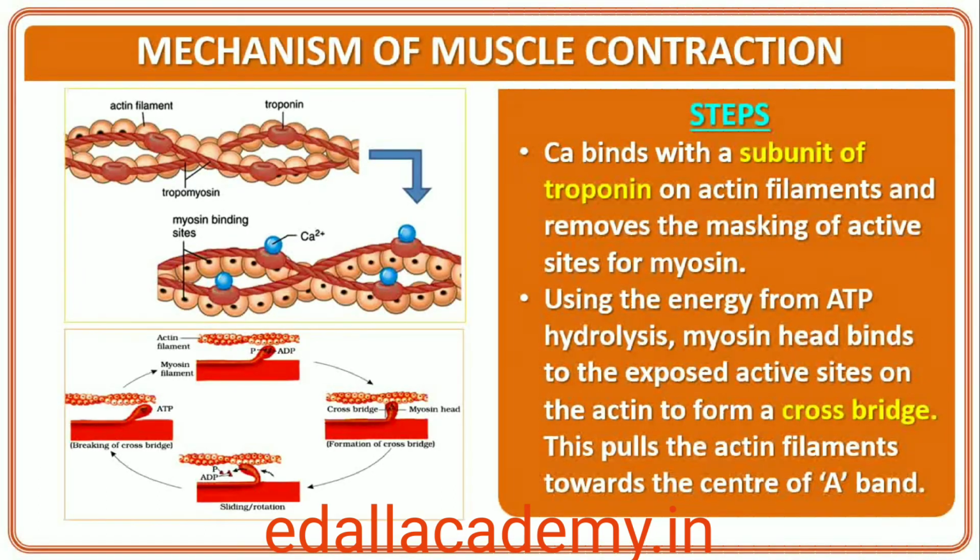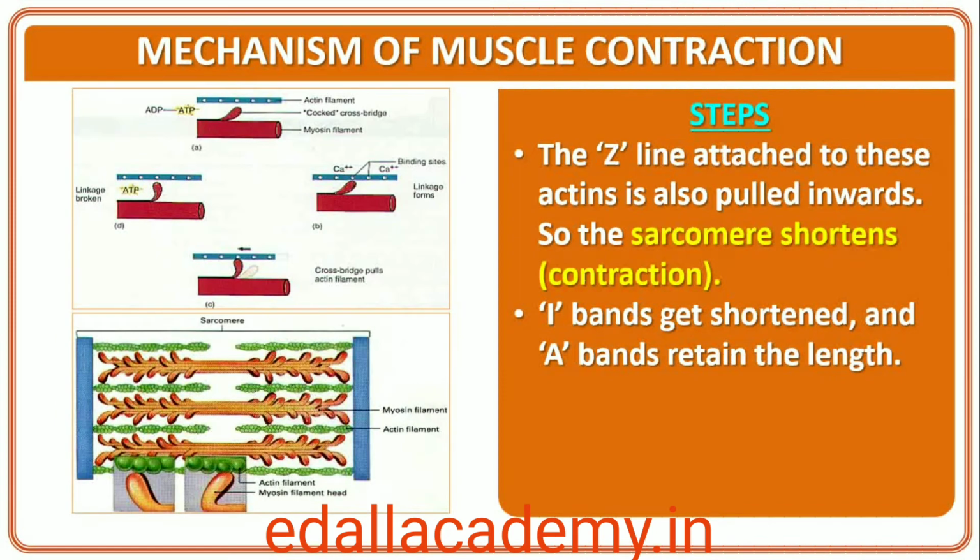Increase in Ca++ level leads to the binding of calcium with a subunit of troponin on actin filaments and thereby removes the masking of active sites for myosin. Utilizing the energy from ATP hydrolysis, the myosin head now binds to the exposed active sites on actin to form a cross bridge. This pulls the attached actin filaments towards the center of the A band. The Z-lines attached to these actins are also pulled inwards, thereby causing a shortening of the sarcomere, that is, contraction. It is clear from the above steps that during shortening of the muscle, that is, contraction, the I bands get reduced, whereas the A bands retain the length.